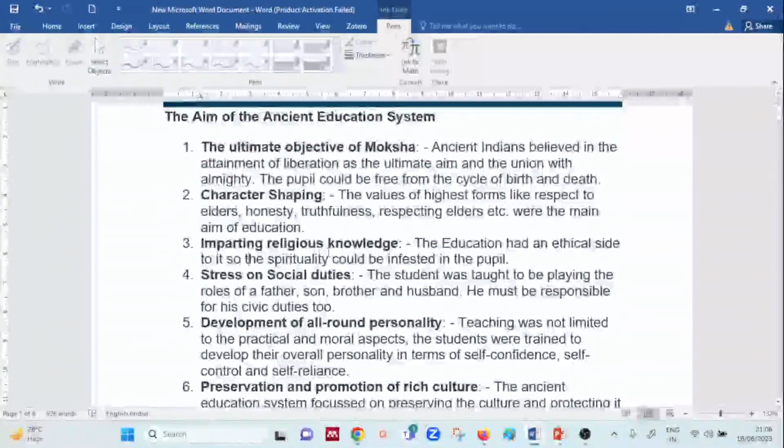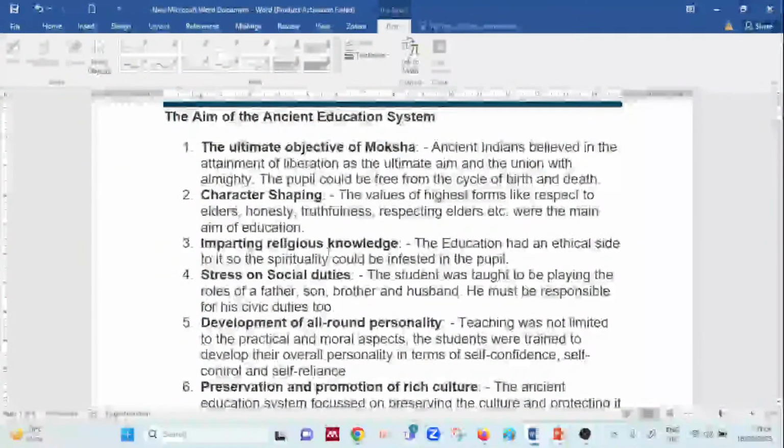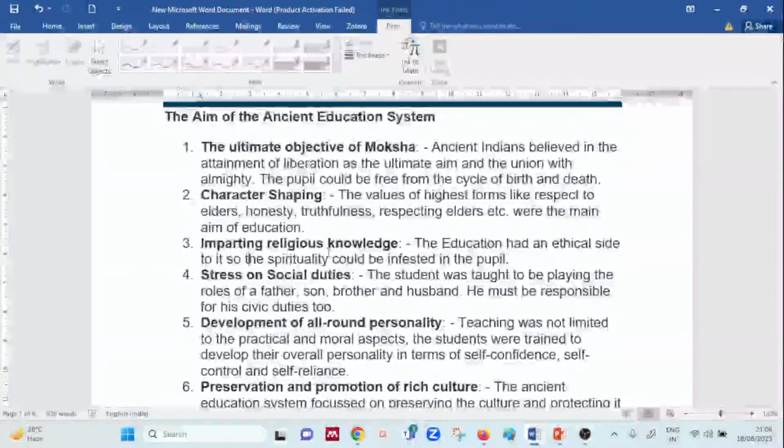Imparting religious knowledge. Yes, the aim of education was to ensure that religious knowledge was imparted, so that the pupil or the generation is aware of the spiritual aspect of education. So the aim was to ensure that spiritual knowledge was given to the young generation, through which they could get a certain idea of the culture of the country, or of the values regarding education.